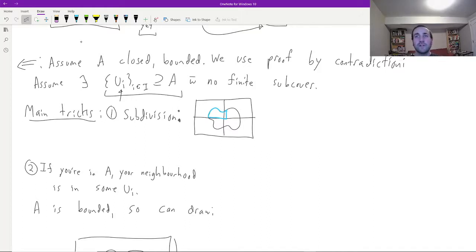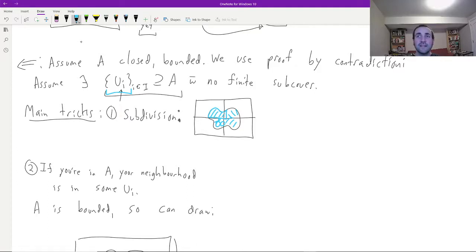And we're going to notice the following thing. Let's assume that the intersection of A with that box, that is this blue region, itself has a finite subcover of this cover here. If that were true, and also this region had a finite subcover of the original cover, and this region had a finite subcover, and this region also had a finite subcover, well, each of those 4 regions would have a finite subcover, and so the union of those 4 things would be a finite cover of the entire set A, which isn't possible by our assumption.